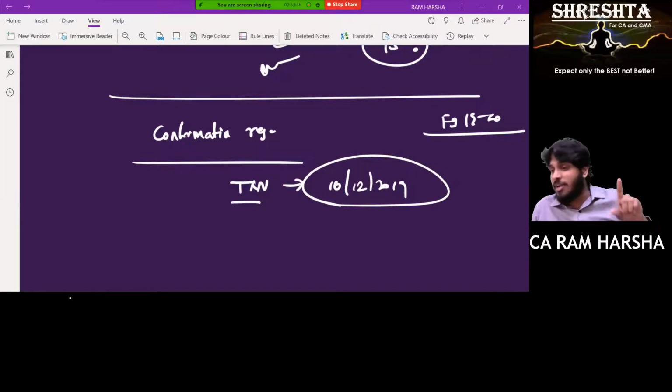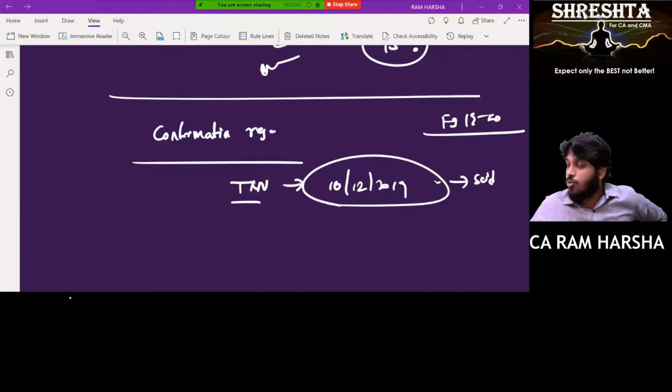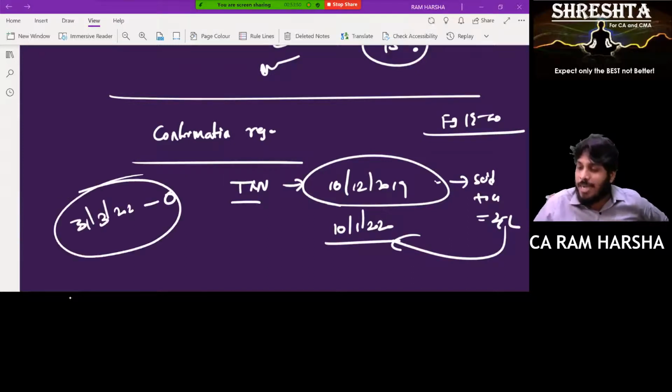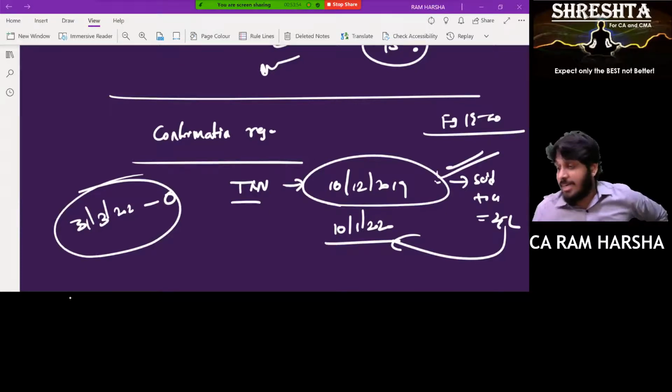We sold goods to a customer for 25 lakhs and the customer repaid on 10th January 2020. As on 31st March 2020, zero outstanding. I just want to know whether this transaction is correctly executed or not. Is it really 25 lakhs or not? I got a doubt. Now I want to send a confirmation regarding 25 lakhs.